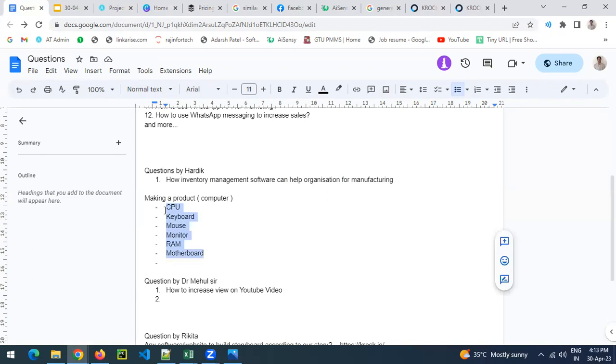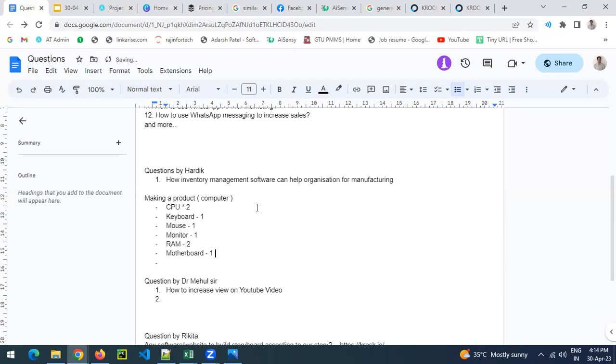Sometimes, for example, let's say you want a 2-core CPU, so you need 2 CPUs, 2 quantity is required. Keyboard, you want only one. Mouse, only one. Monitor, only one. But sometimes you want 2 monitors, if you have a large screen or in some special cases. RAM, again, 2 RAMs are sometimes required. Motherboard will be the general one.